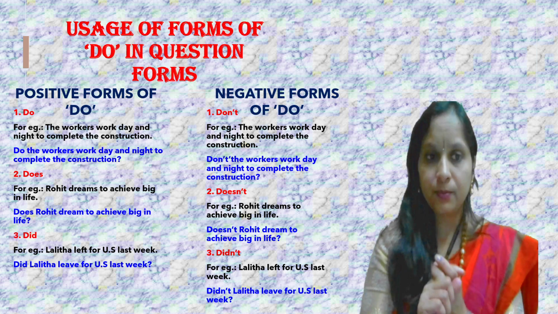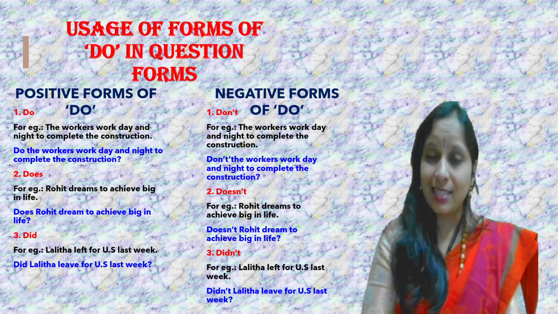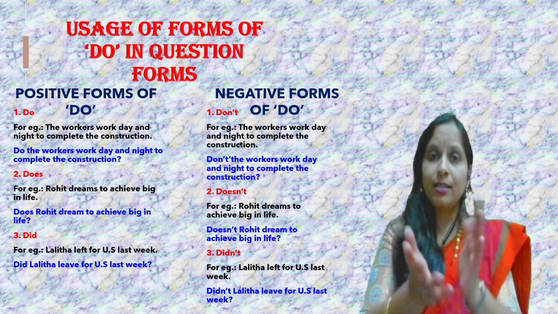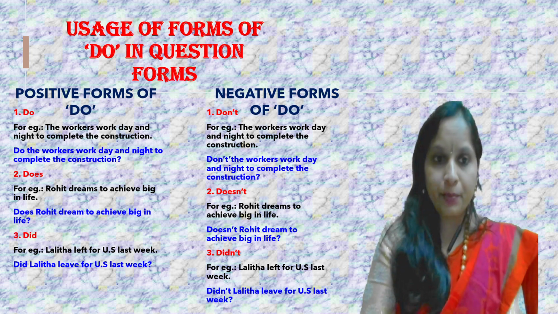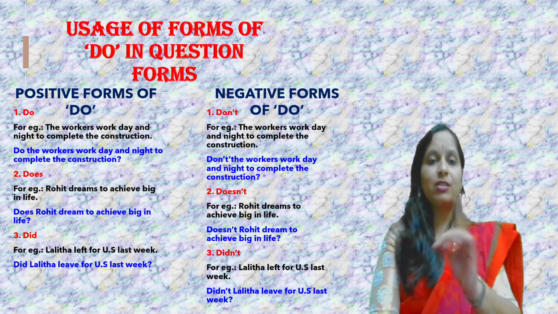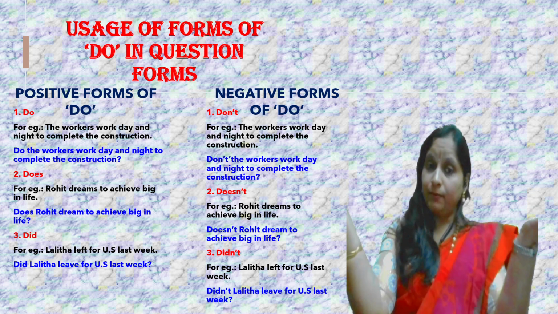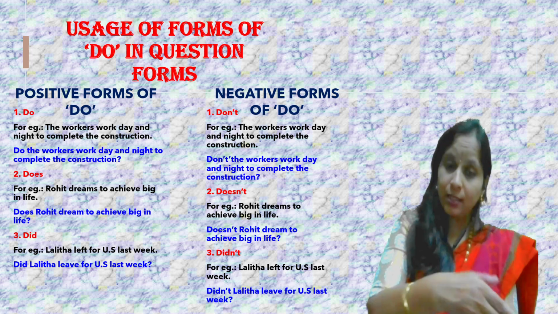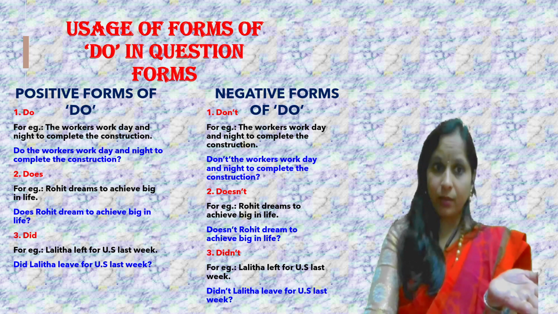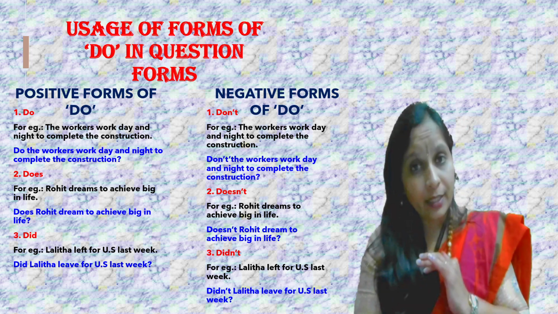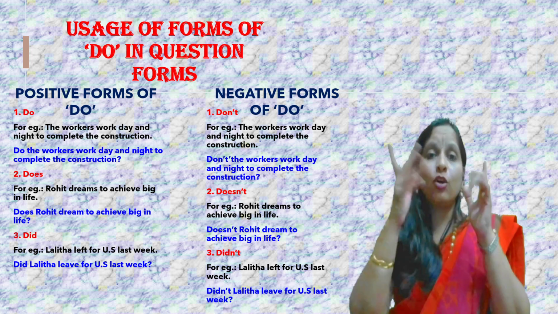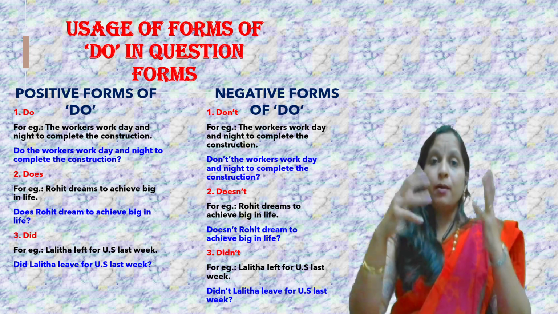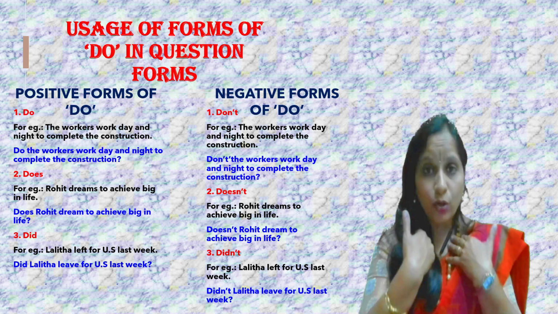Second one, does. As I said, check the number. Example, Rohit. We are not saying boys or Rohits. There is nothing called Rohits unless it is possessive, the belongings of Rohit, or something which belongs to Rohit.